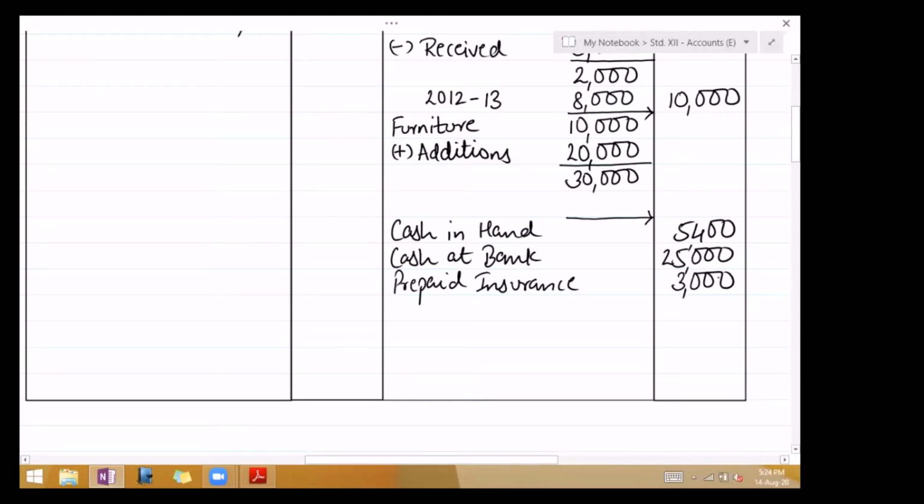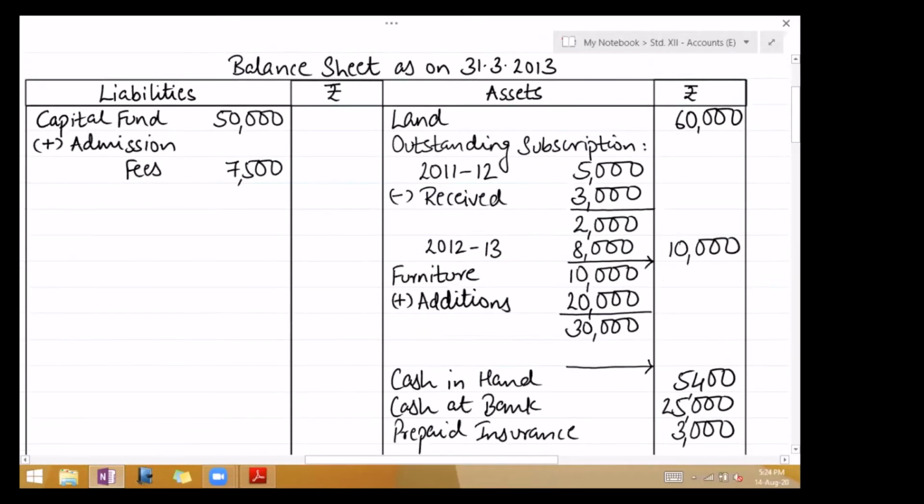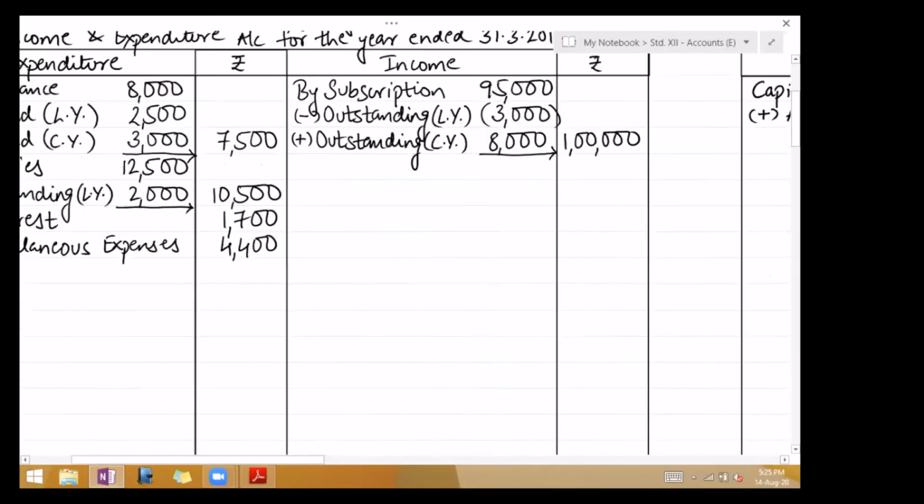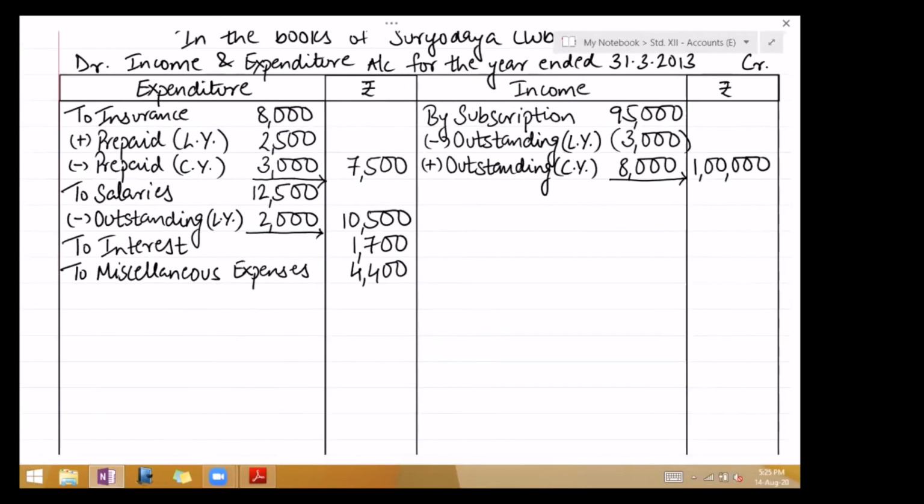Next, admission fees are to be capitalized. We have done that. And last, depreciate furniture by 2000. So deduct from furniture, minus depreciation 2000. Outer column 28,000. That's it. Second effect of depreciation, expenditure side, depreciation on furniture 2000.